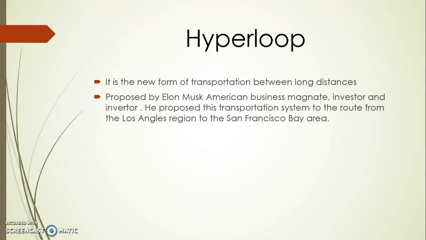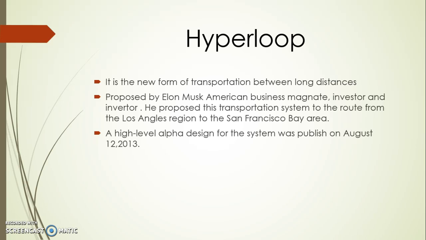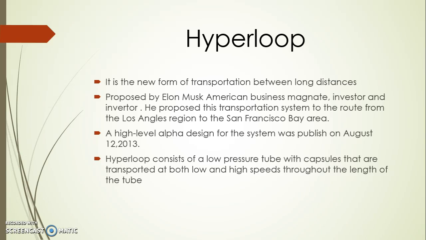Hyperloop was proposed by Elon Musk, an American business investor and inventor. He proposed this transportation system for the route from the Los Angeles region to the San Francisco Bay Area. The high-level alpha design for the Hyperloop system was published on August 12, 2013. Hyperloop consists of a low-pressure tube with capsules that are transported at both low and high speeds throughout the length of the tube.